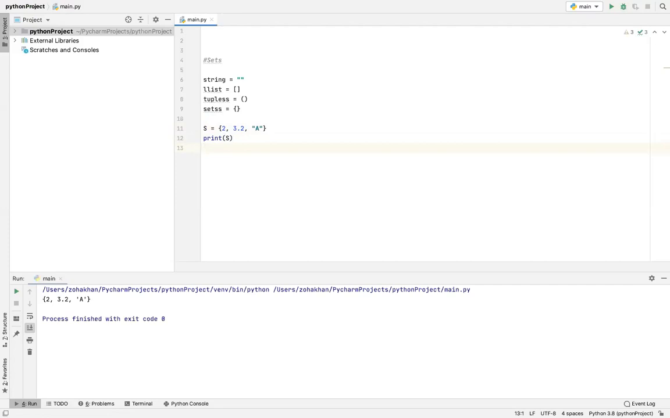And there is no duplication in sets as well. Why is there no duplication? Because if 2 is assigned to a hash value, the next 2 will also be assigned to that exact hash value.